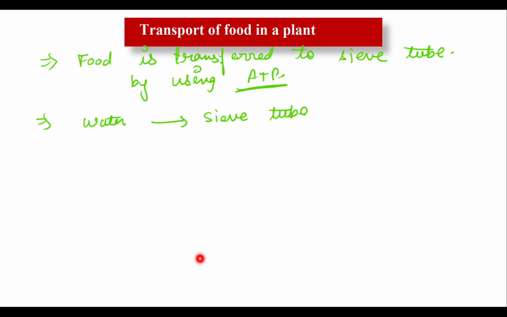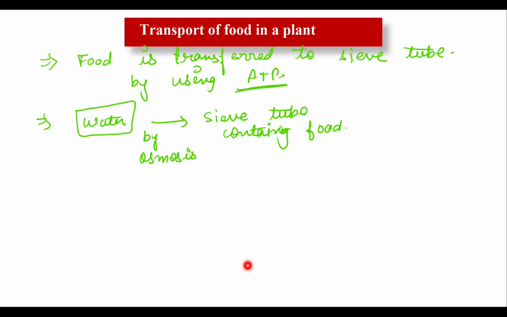The sieve tube contains food. How does water enter into the sieve tube? By the process of osmosis, as you already know how water moves into the plant.